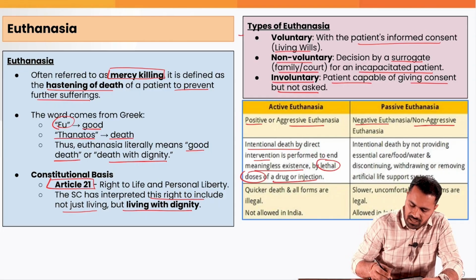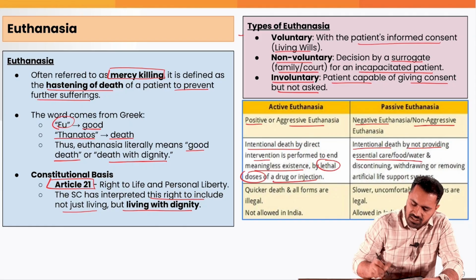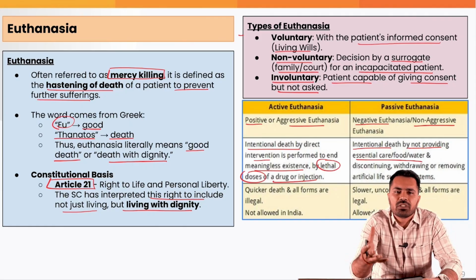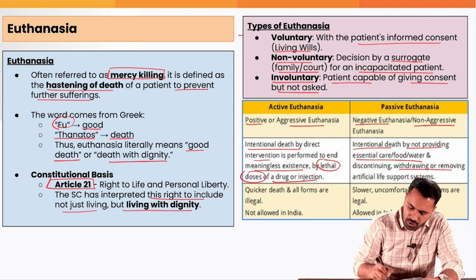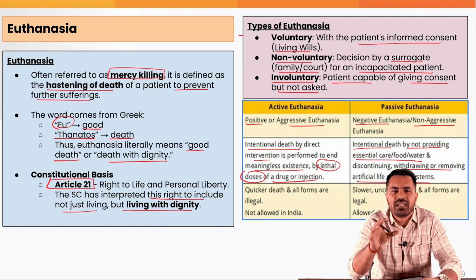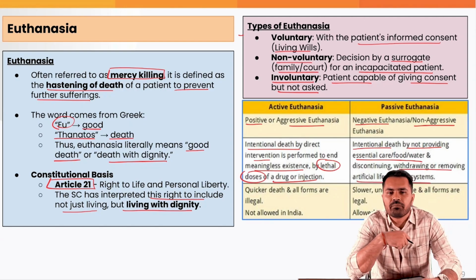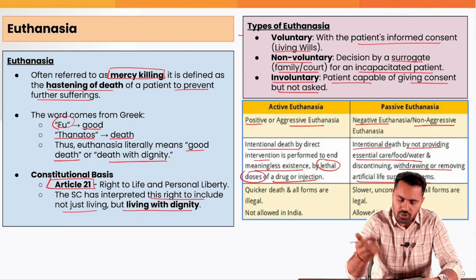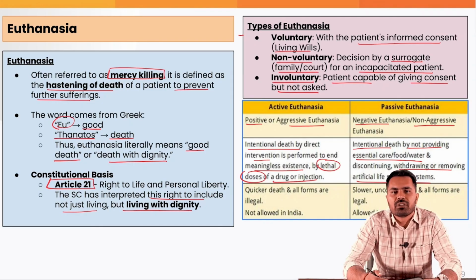But in passive euthanasia, intentional death is caused by not providing essential care or food or water, basically by discontinuing the medical treatment which we are giving to that person. You just stop the treatment and let the person die a natural death. Or withdrawing or removing artificial life support, basically the ventilator, the feeding tube. You remove all of them, and if the person doesn't get the ventilator support or the feeding tube support, he will automatically die after some time. And this is also done in a smooth process where the patient does not go through immense pain during dying.